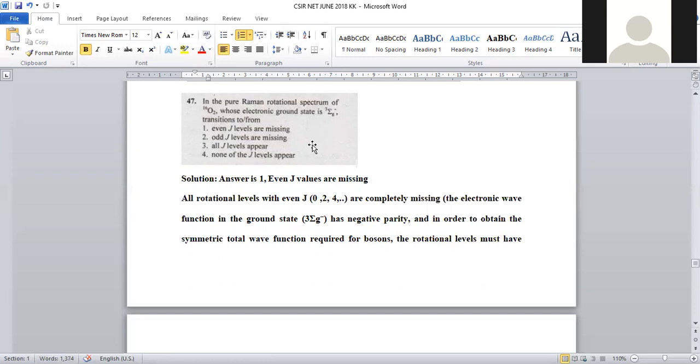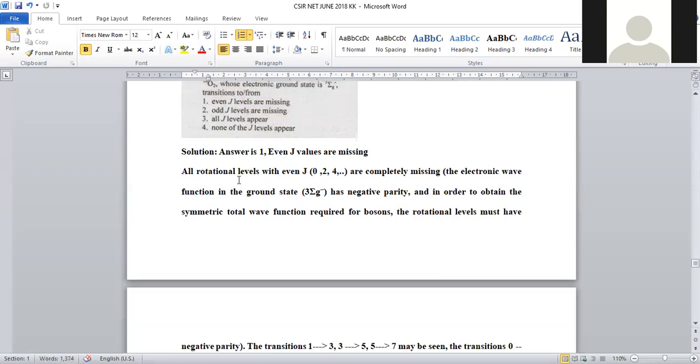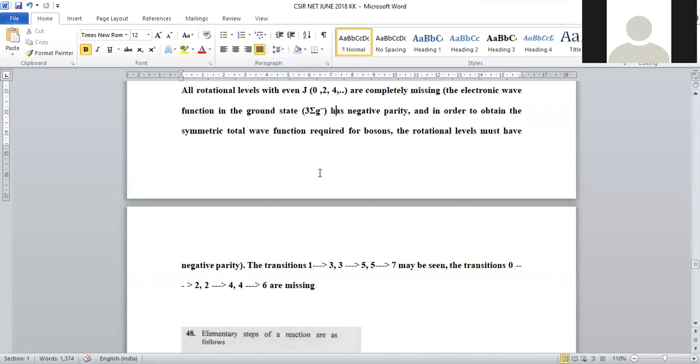For this oxygen molecule, it is given as negative parity. So here the parity will be given as negative, sigma 3 g. So gerade configuration is there, 3 will be there, and negative parity will be there. For the system, in all rotational levels, J values in the even numbers are missing. Even J values are missing here.